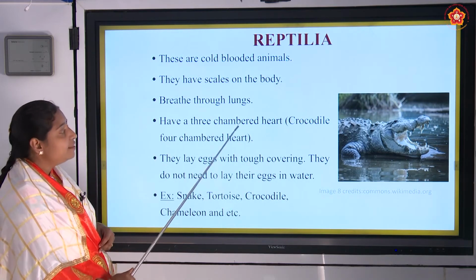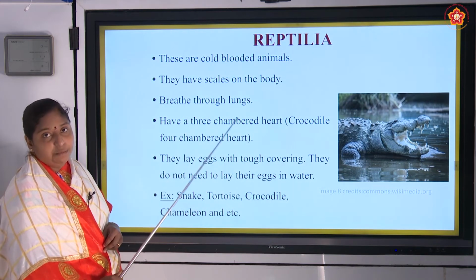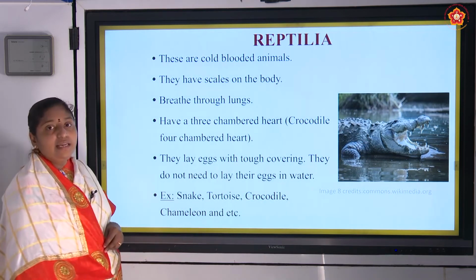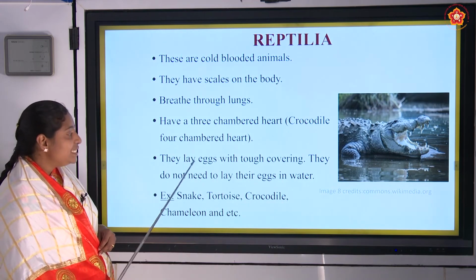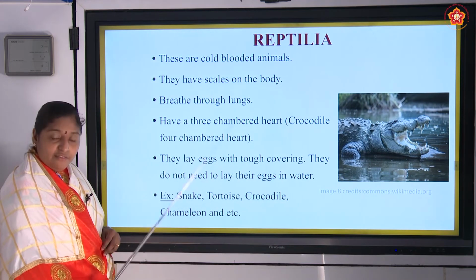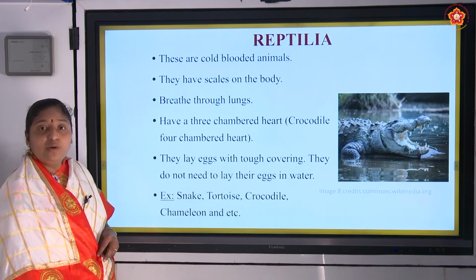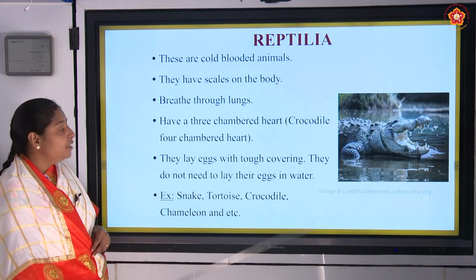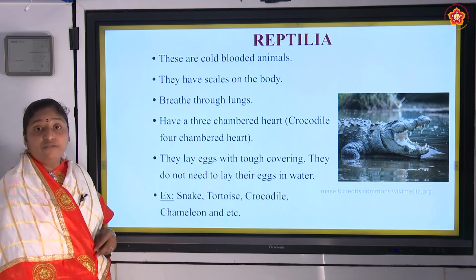And they have a three-chambered heart. Reptiles consist of three chambers in their heart. The exception is the crocodile. Crocodile has a four-chambered heart. They also lay eggs. Even Pisces and amphibians lay eggs, and reptilians also lay eggs. But the characteristic feature of these eggs is that they have a tough covering.